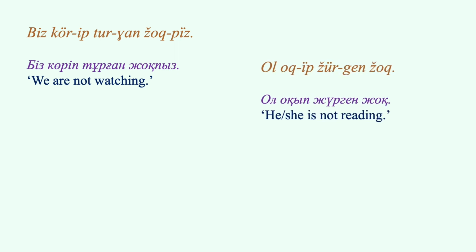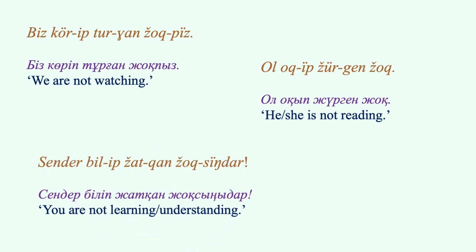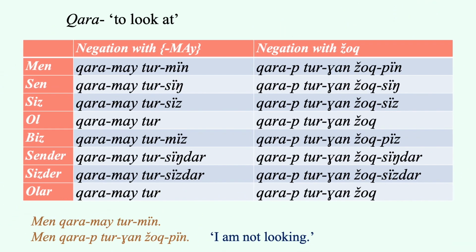There are more examples to show the concept. Біз көріп тұрған жоқпыз, we are not watching. Ол оқып жүрген жоқ, he or she is not reading. Сендер біліп жатқан жоқсыңдар. You are not learning or understanding. The negation is summarized in the following table. Personal endings after жоқ are the same as those after auxiliary verbs.